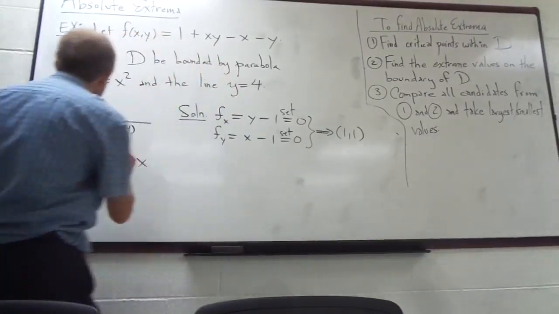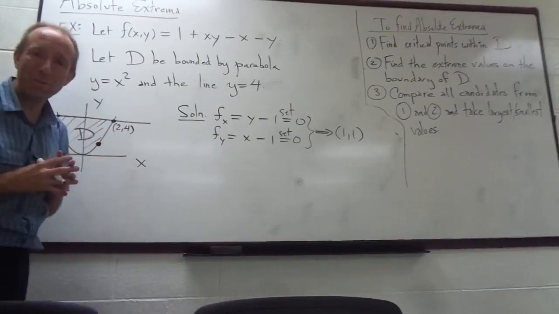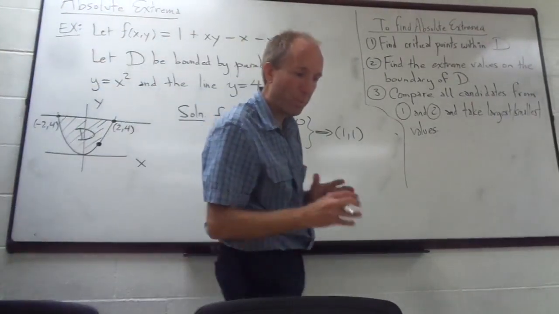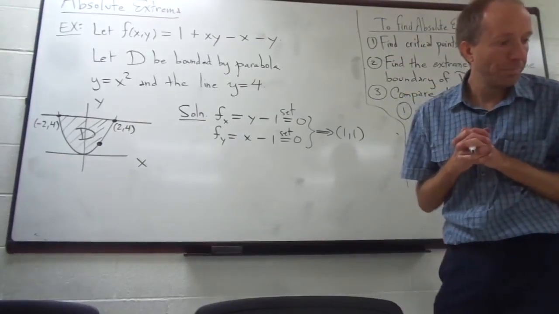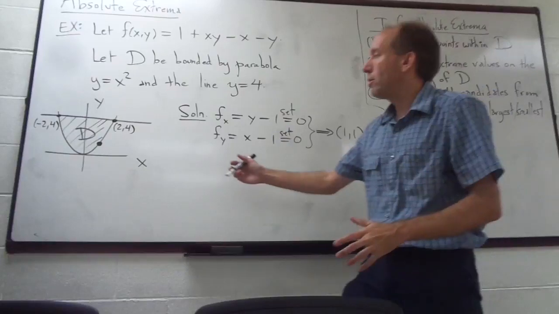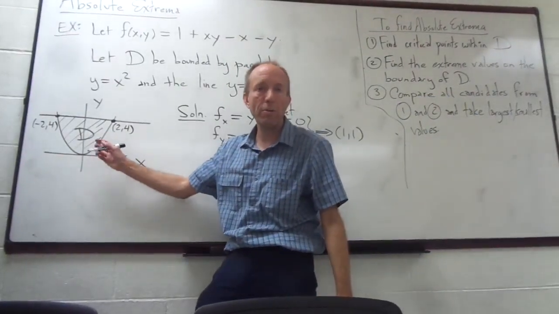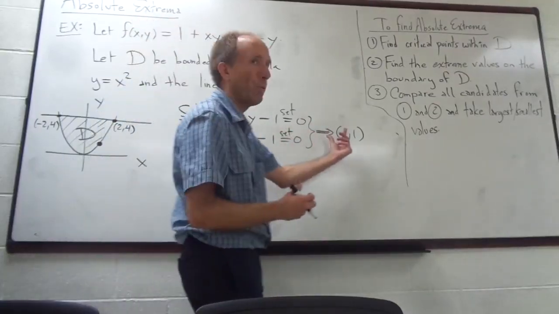Now that point is actually right here on the domain D. It's right on the edge of that domain. Okay? So we have this point (1, 1) that's on the edge of the domain right there. Okay. There's no need to test this one right now using the second derivative test. We don't need to classify this point.